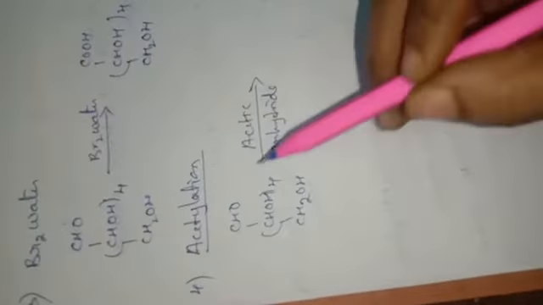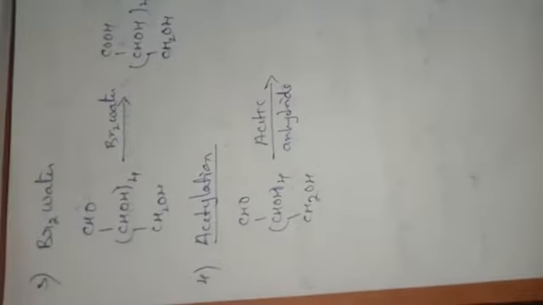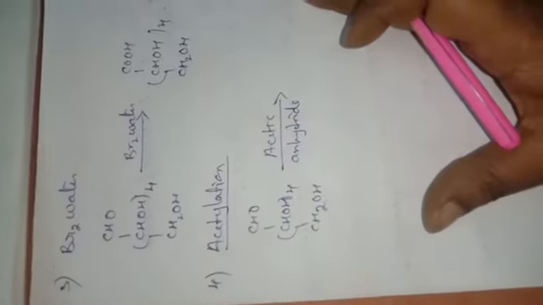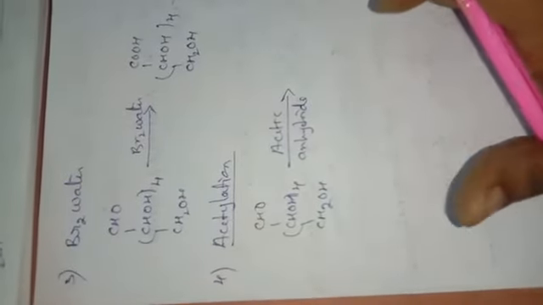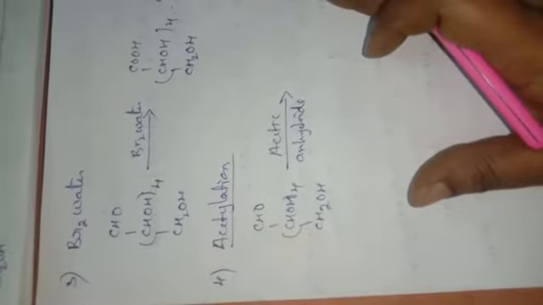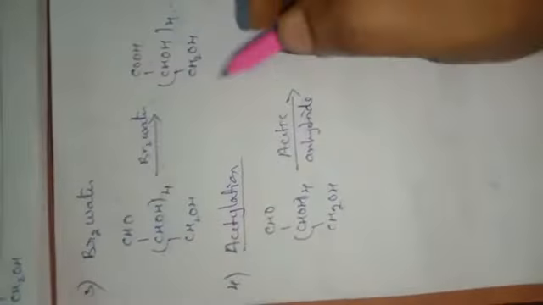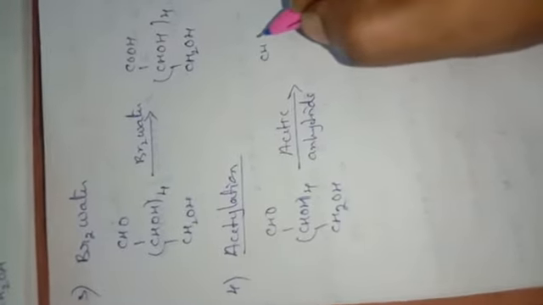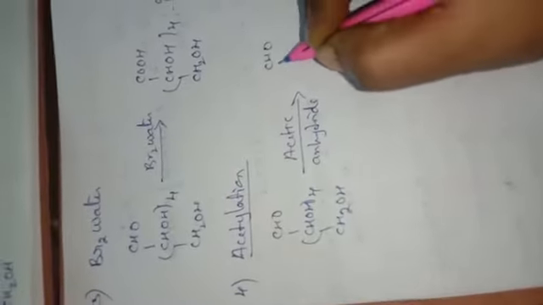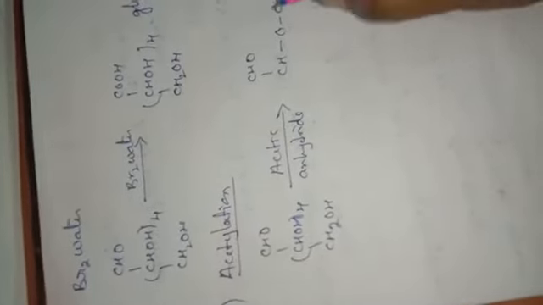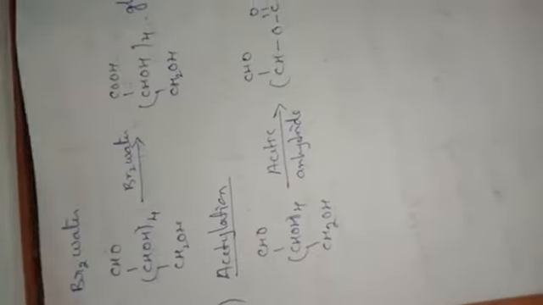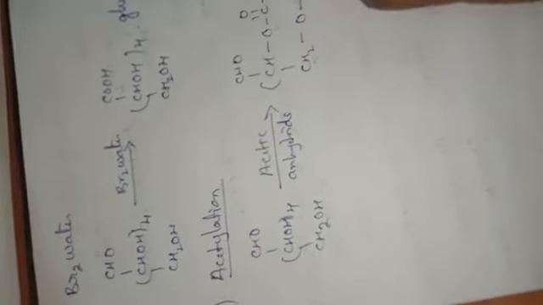And the next one is acetylation. When glucose reacts with acetic anhydride, it gives glucose pentaacetate. Look here: CHO, then CH3 C double bond O four times on the OH positions, and CH2O C double bond O CH3.